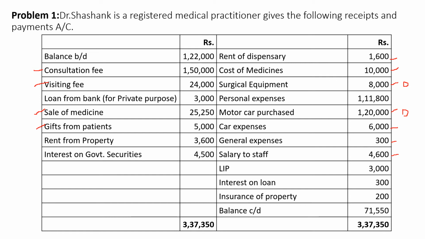Then balance carried on is an accounting adjustment. So only 1, 2, 3, 4, 5, 6, 7 items are considered for the purpose of calculating income from profession. Now let us look at the adjustments which are given in the problem. So here is the other information.